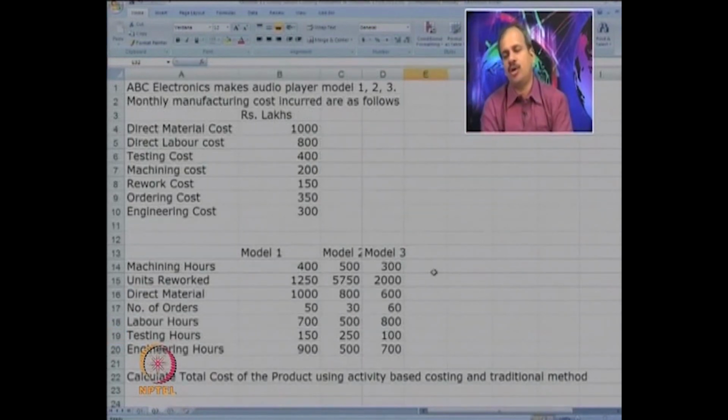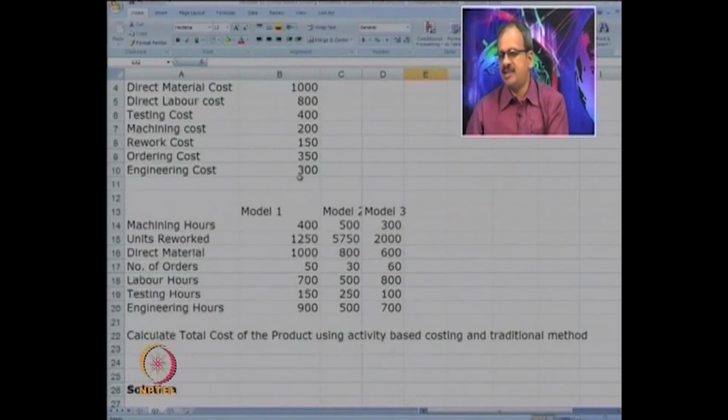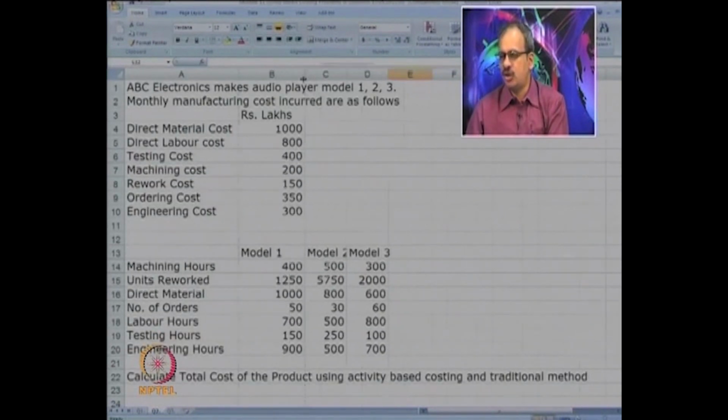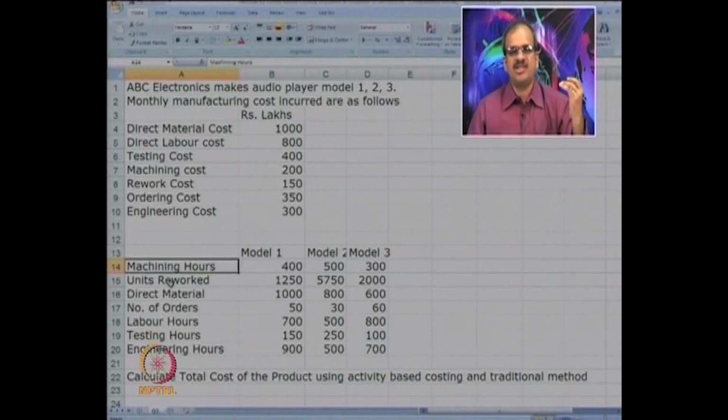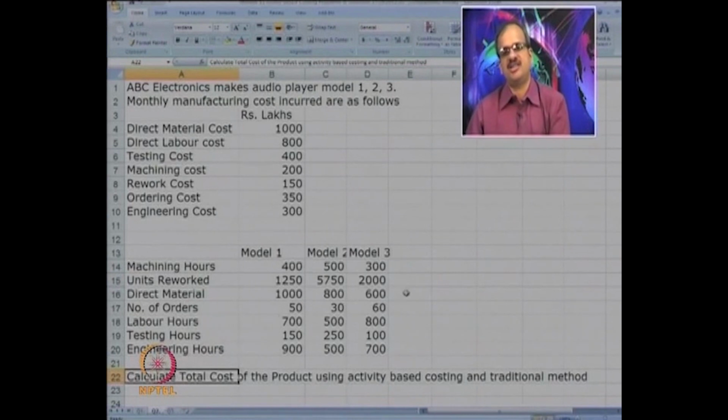Now have a look at one more company, ABC Electronics. It makes 3 types of audio players, 1, 2, 3, and monthly maintenance cost incurred is like this, 1,800 and so on. So as per their budget, this becomes their typical maintenance cost. Now for each of the models, they have collected some information like machine hours, units reworked and so on. We have to calculate the total cost of product using ABC and under the traditional system, and then naturally compare the two. So how to proceed now?